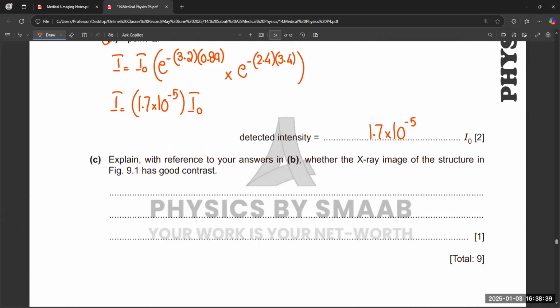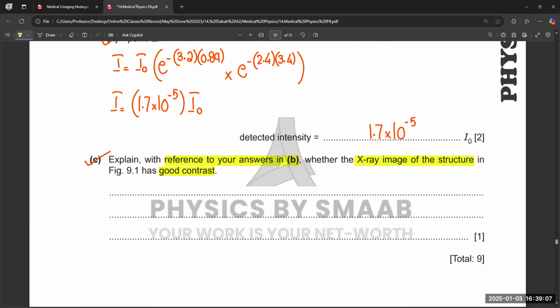Explain with reference to your answer in part B whether the X-ray image of the structure in figure 9.1 has good contrast. So do I have to compare my values, like 0.0068 and then the 1.7?